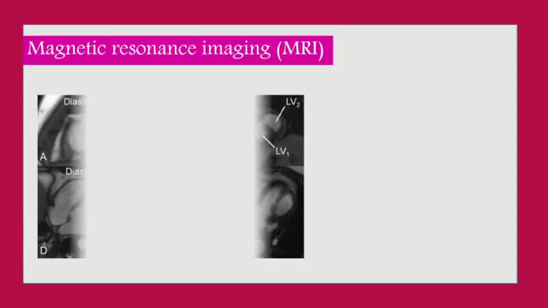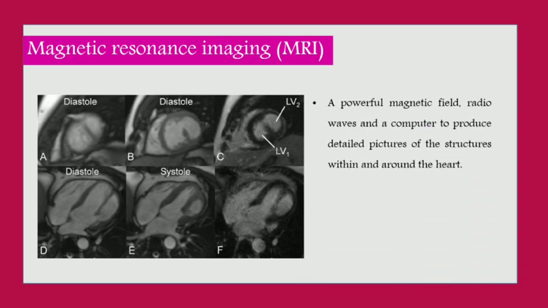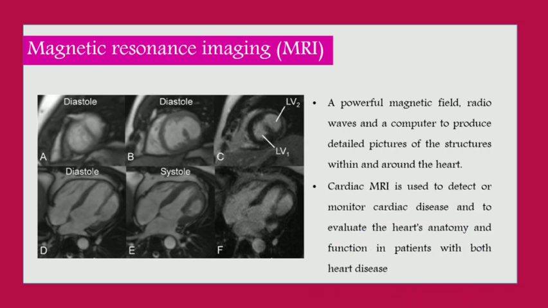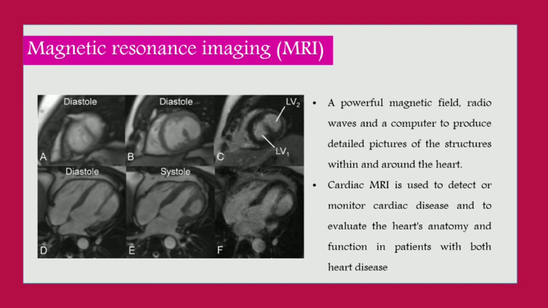Magnetic resonance imaging (MRI scan). It uses a powerful magnetic field, radio waves, and a computer to produce detailed pictures of the structures within and around the heart. Cardiac MRI is used to detect or monitor cardiac disease and to evaluate the heart's anatomy and function in patients with heart disease.